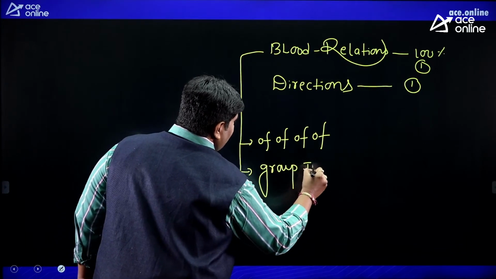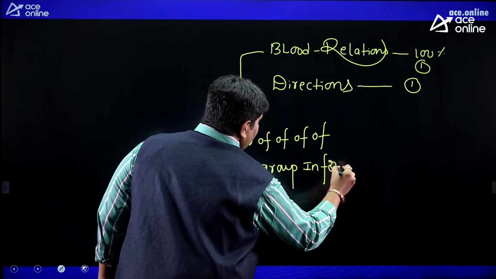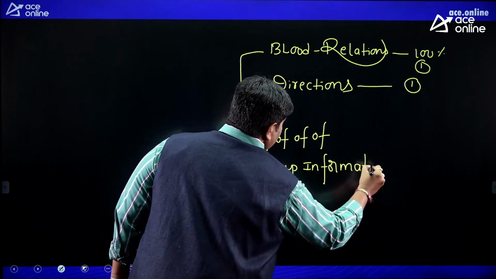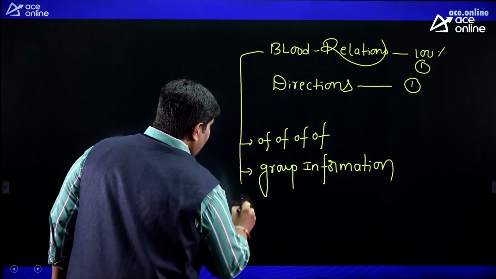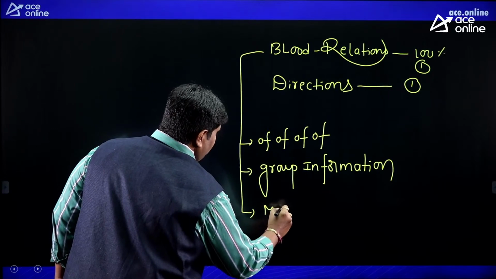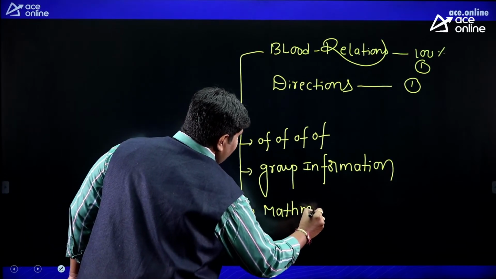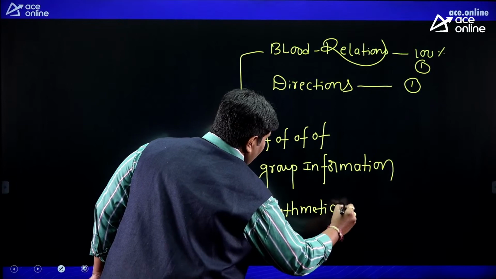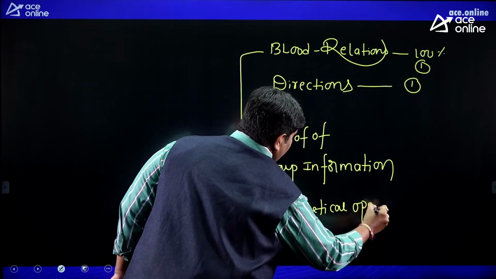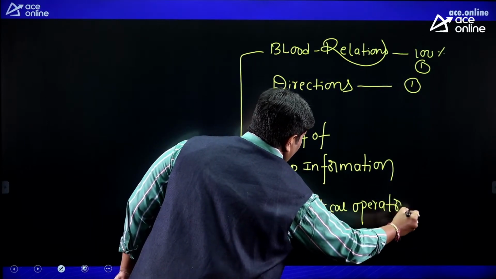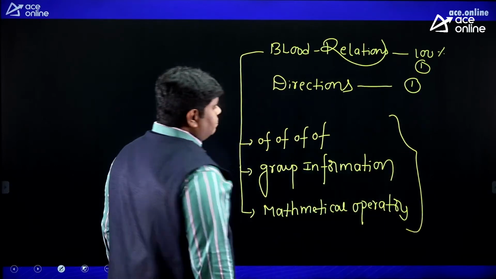And finally, mathematical operators. You can check only these 3 models.